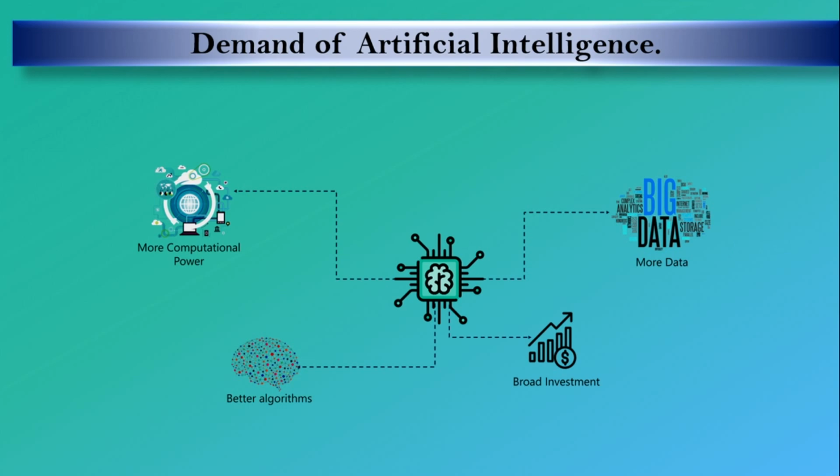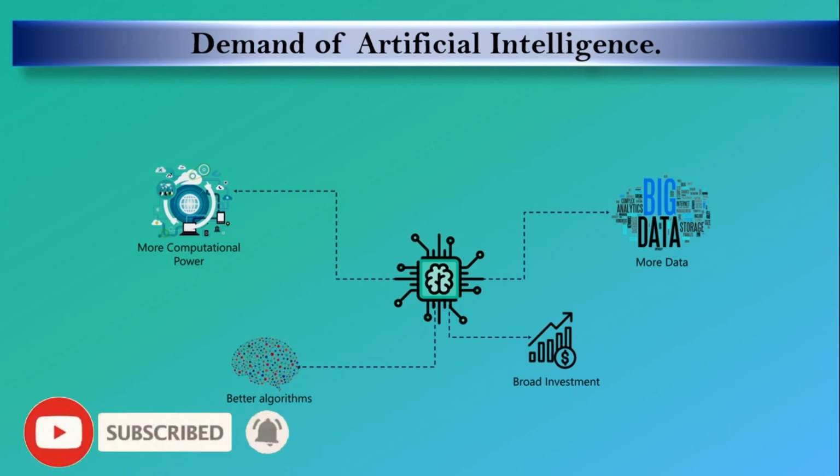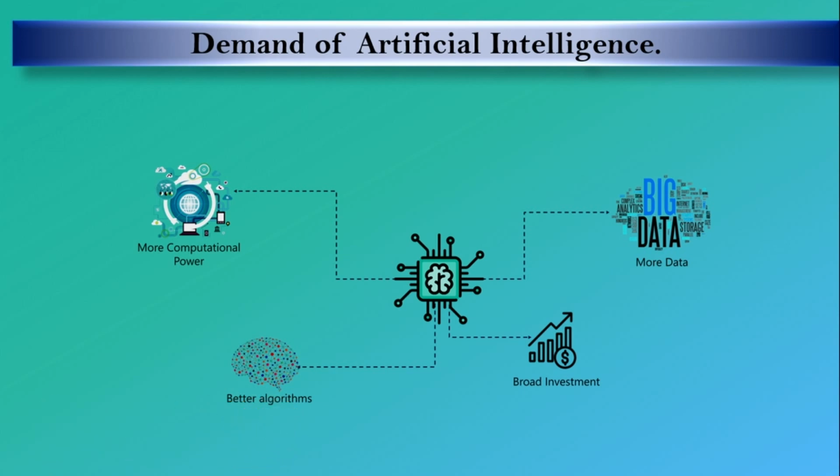Initially, we could barely process one GPU's data beyond what could be stored in hard disk memory. But now our computers process millions and billions of data. So we have more computational power, which is one of the main reasons why artificial intelligence became popular. Because of more computational power, it is much easier to implement artificial intelligence.